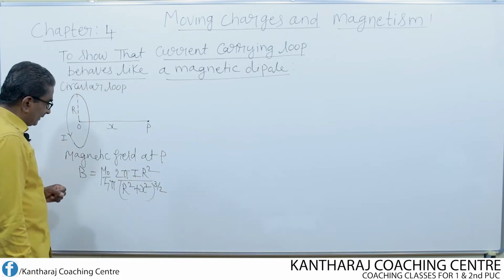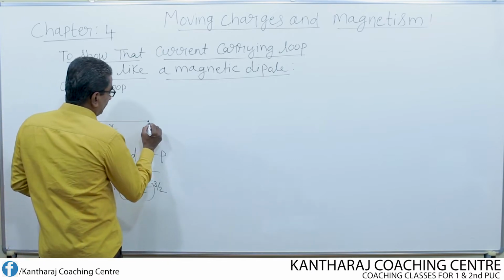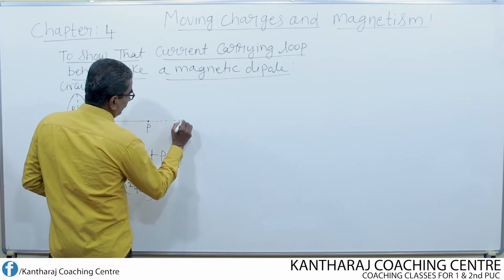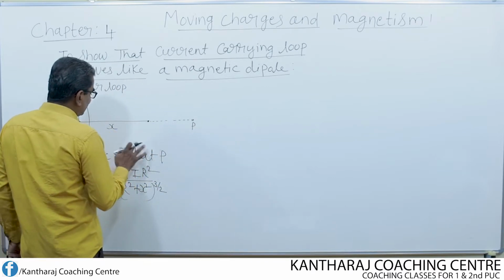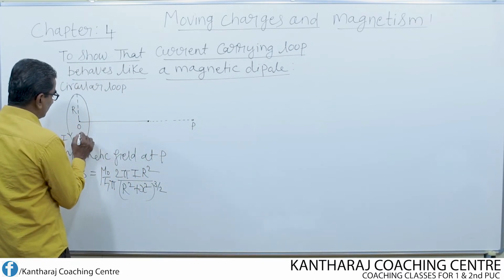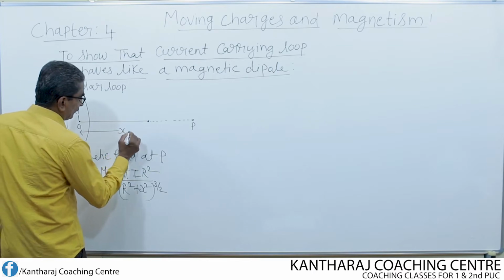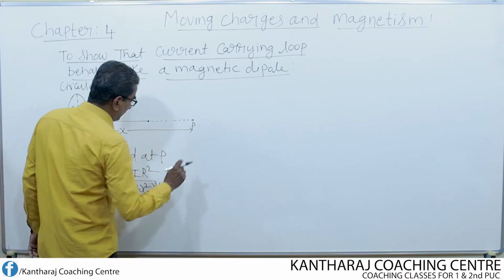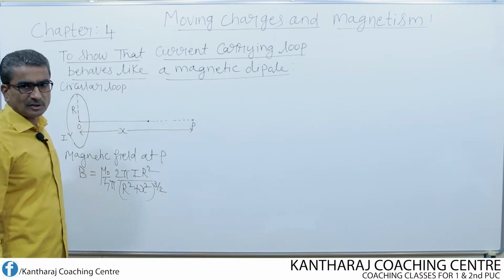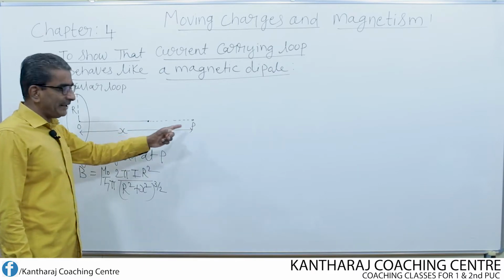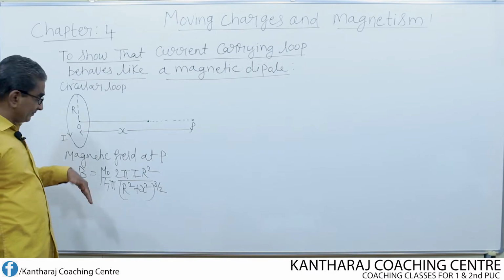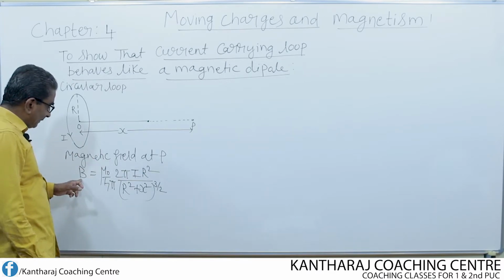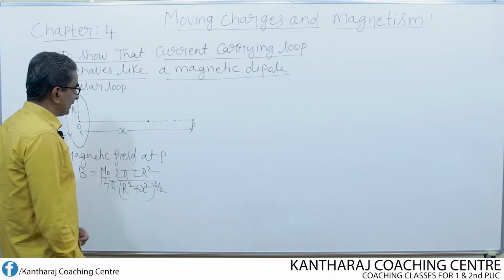Now here, if I assume the point P a bit far away from O, say for example I assume the point P here, then x becomes the distance from O to the point P. If that is the case, then what happens to r square plus x square?